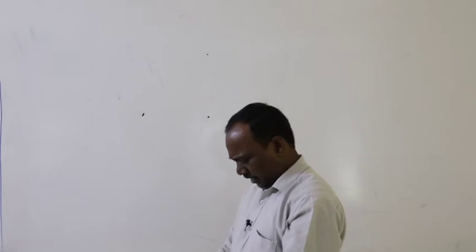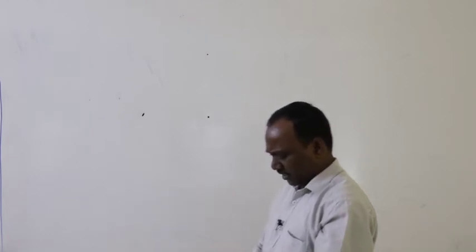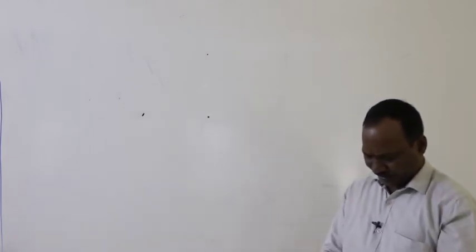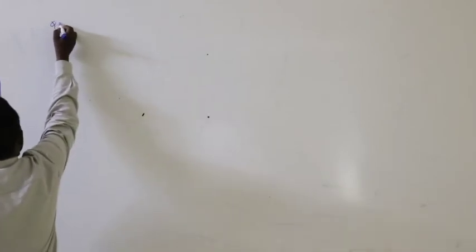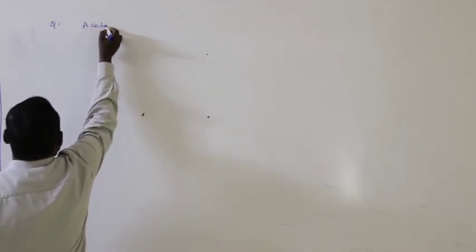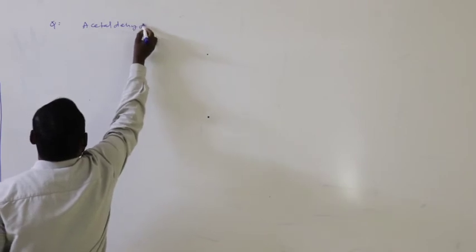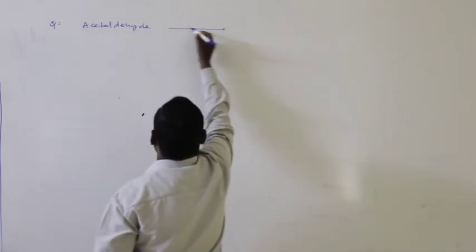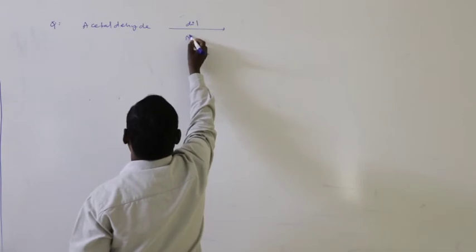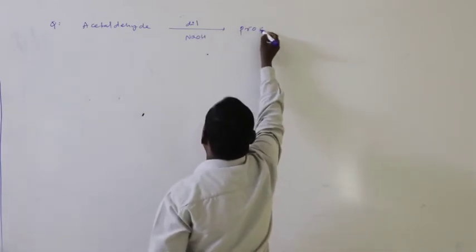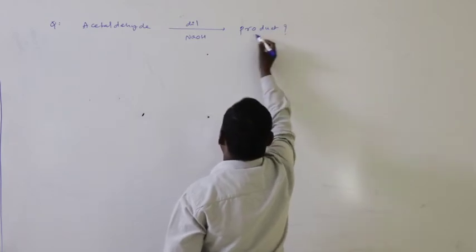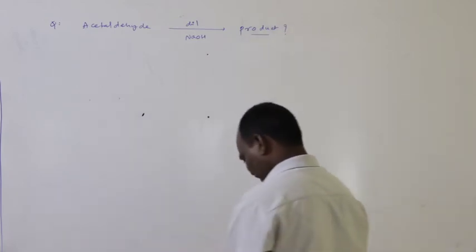Right. And another one is: Acetaldehyde undergoes reaction in the presence of dilute sodium hydroxide to give... What is the product obtained in this reaction?